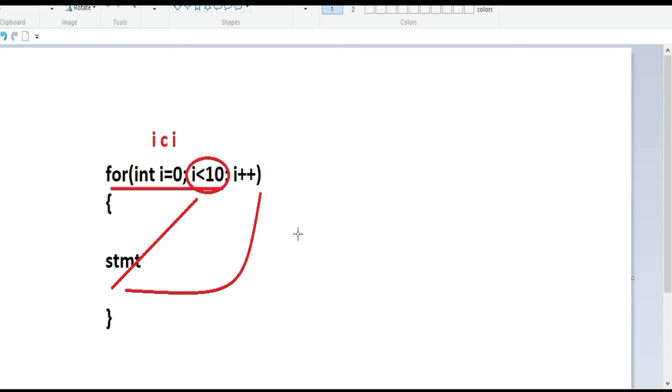And ICI you can remember as the format or declaration method. First you have to declare the initialization, next is the condition checking, then next is the increment. And how it works: it starts from the initialization, and next immediately checks the condition.